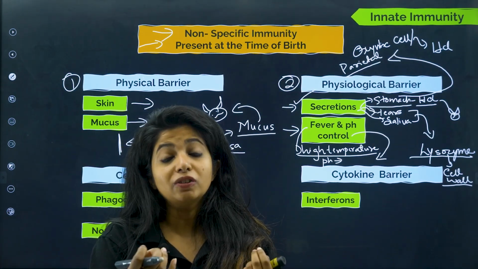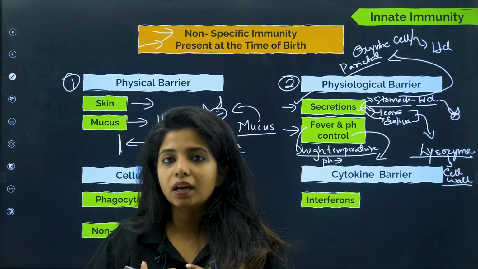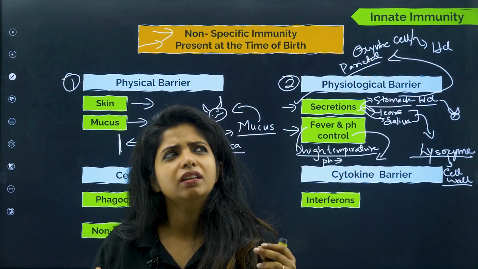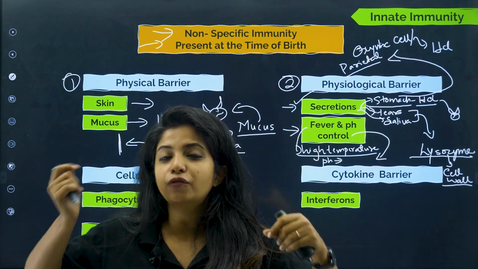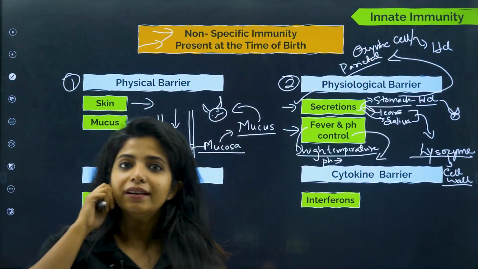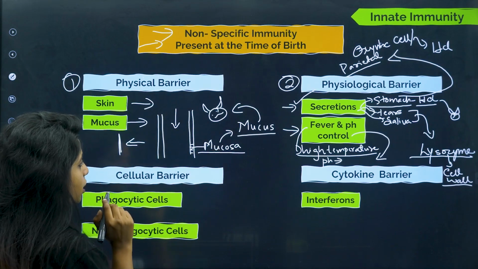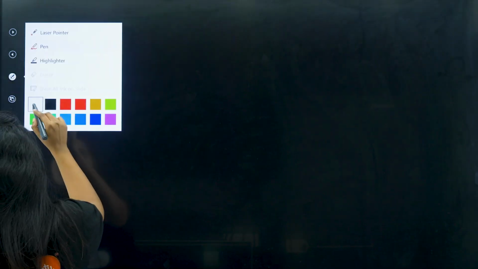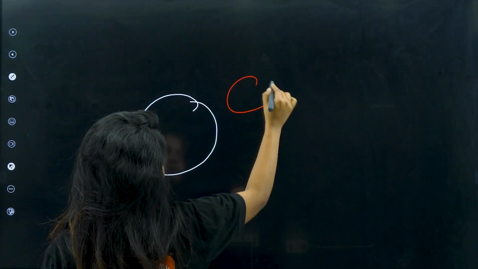Now pinocytosis is when something liquid is being taken in. As of now, something solid is being taken in and broken inside the body. You might have seen in amoeba and all. Amoeba taking their food goes into the food vacuole, and the food is phagocytized. It is getting broken down, right? Similarly, inside our body, there are certain cells, for example, just imagine there is a cell over here, and there is a pathogen over here.